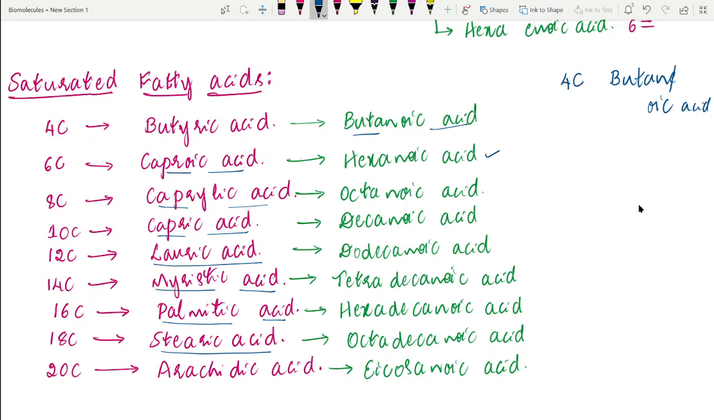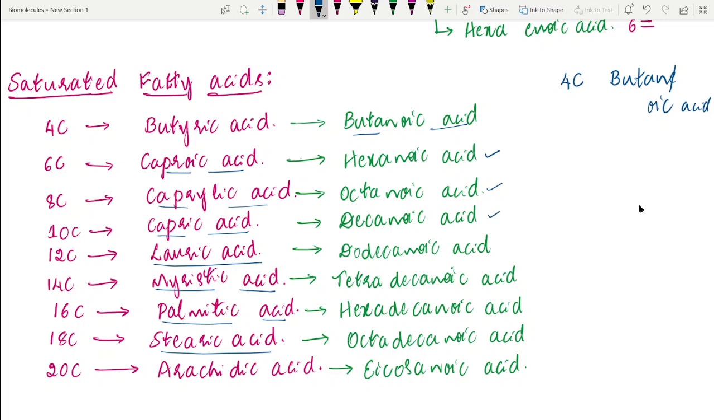Caprylic acid is an 8 carbon fatty acid, so octane is the parent hydrocarbon. By removing E, we have to add OIC. So it's octanoic acid. The 10 carbon fatty acid is capric acid. Decane is the parent hydrocarbon, so it's called decanoic acid.